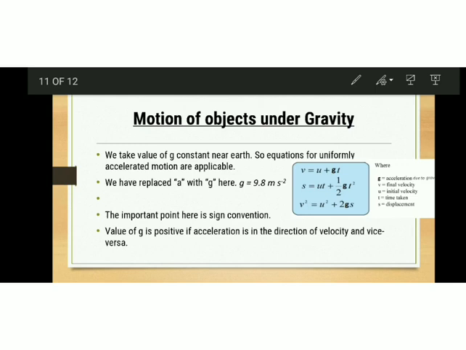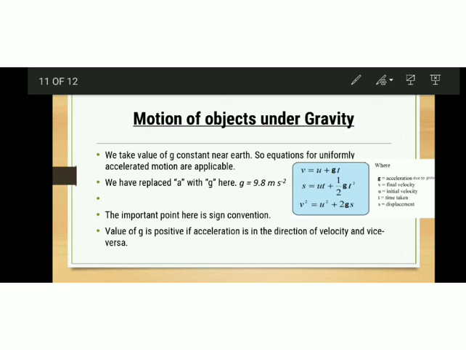So the acceleration experienced by objects in a free fall will be the same. It does not depend upon the mass of the objects. The acceleration experienced by an object in a free fall is independent of its mass. This means that all objects, hollow or solid, big or small, should fall at the same rate. And there is a famous story of Galileo. Galileo dropped different objects from the top of the Leaning Tower of Pisa in Italy to prove the same.